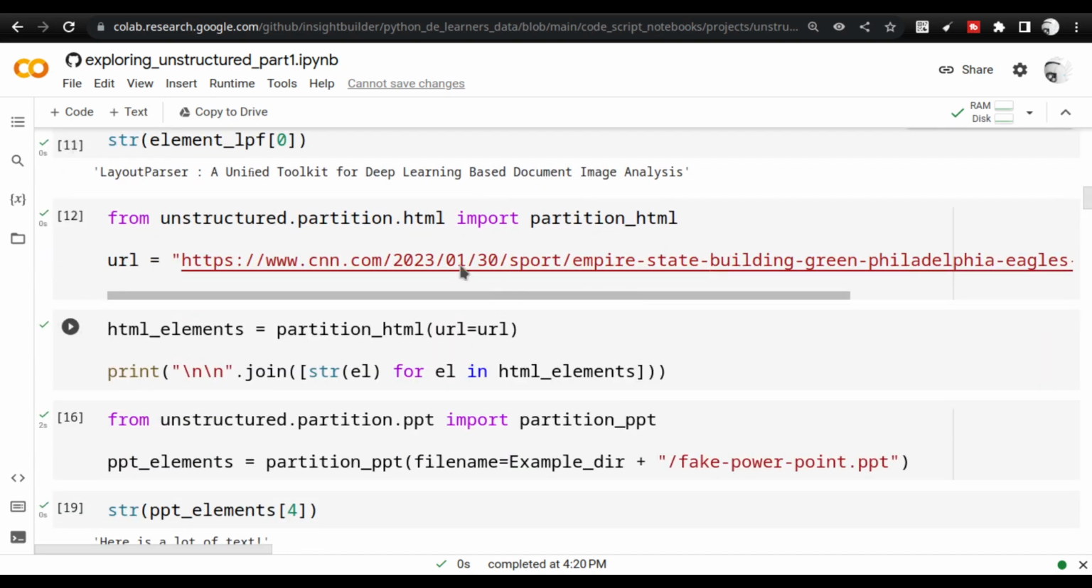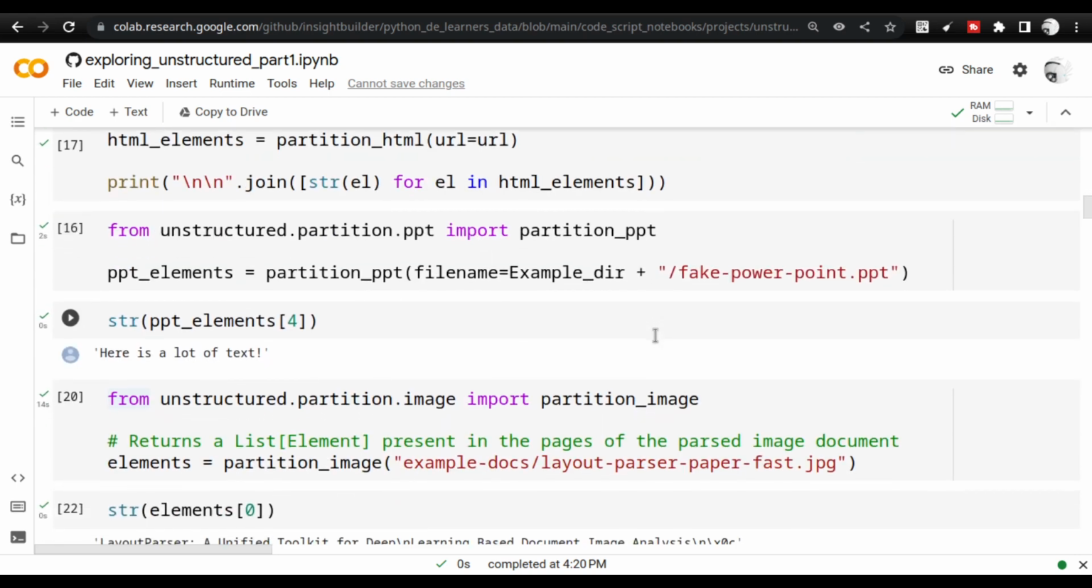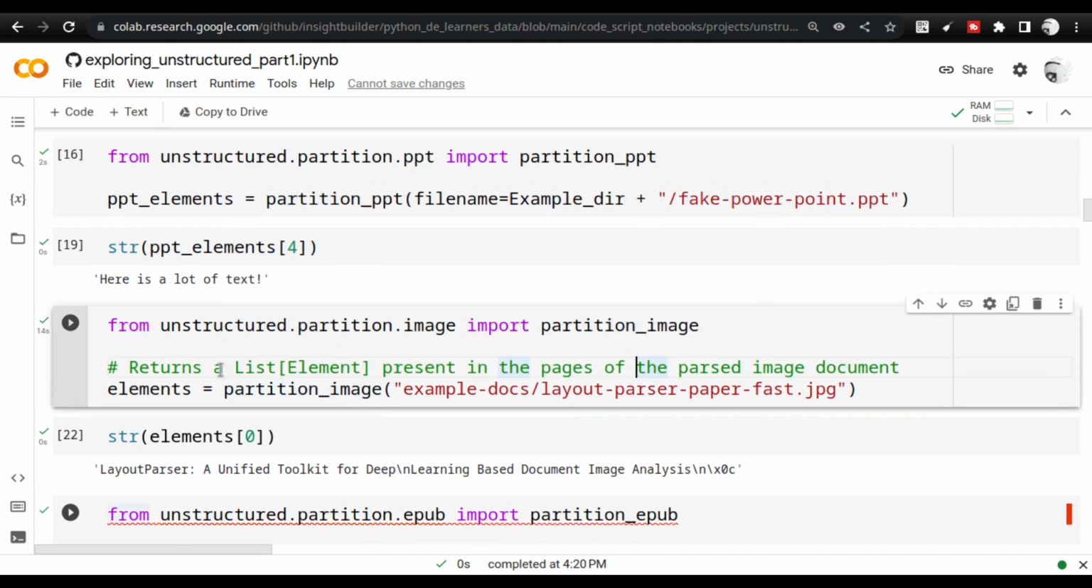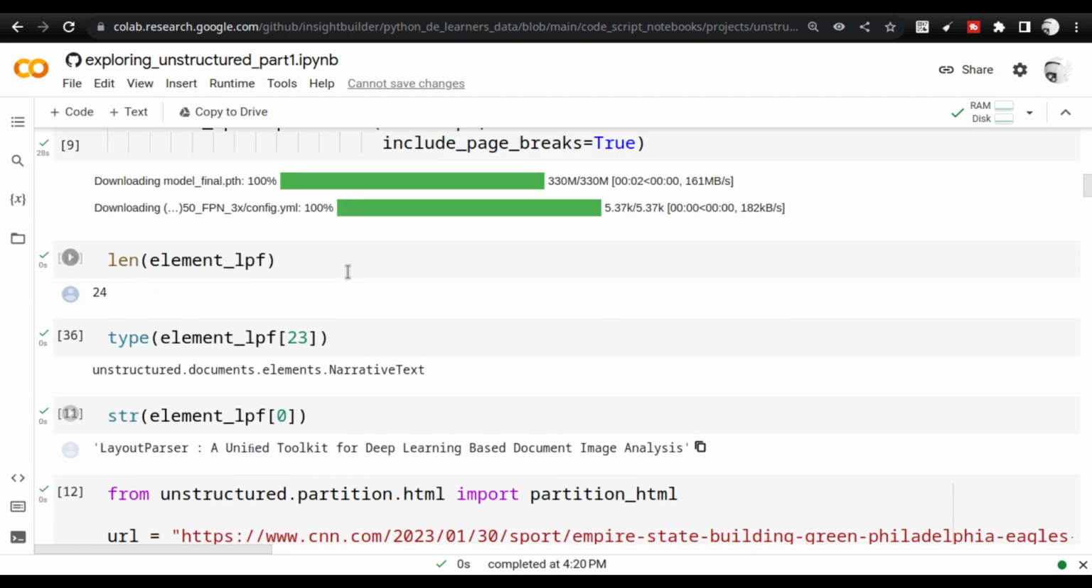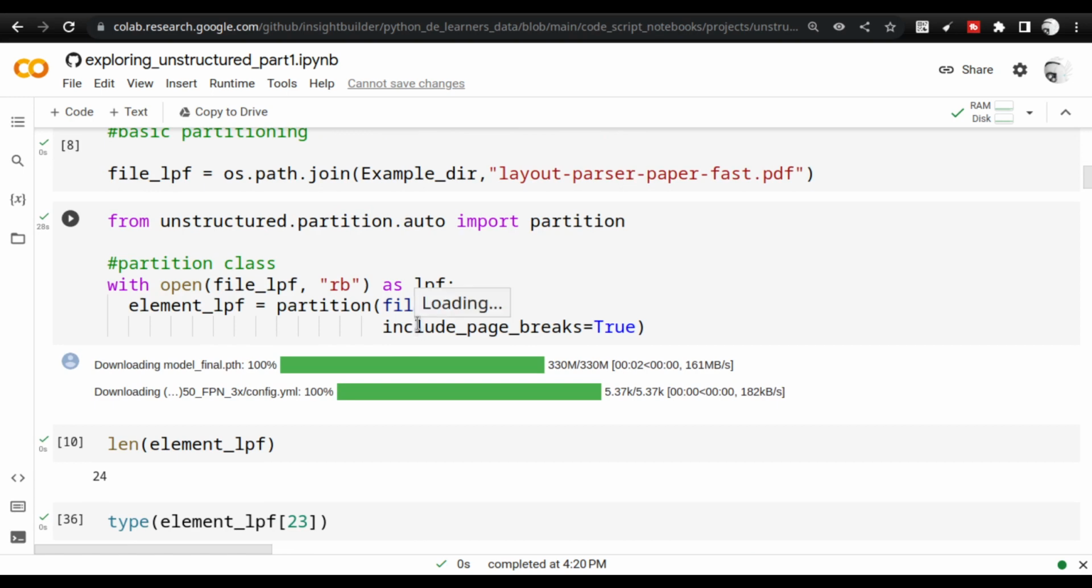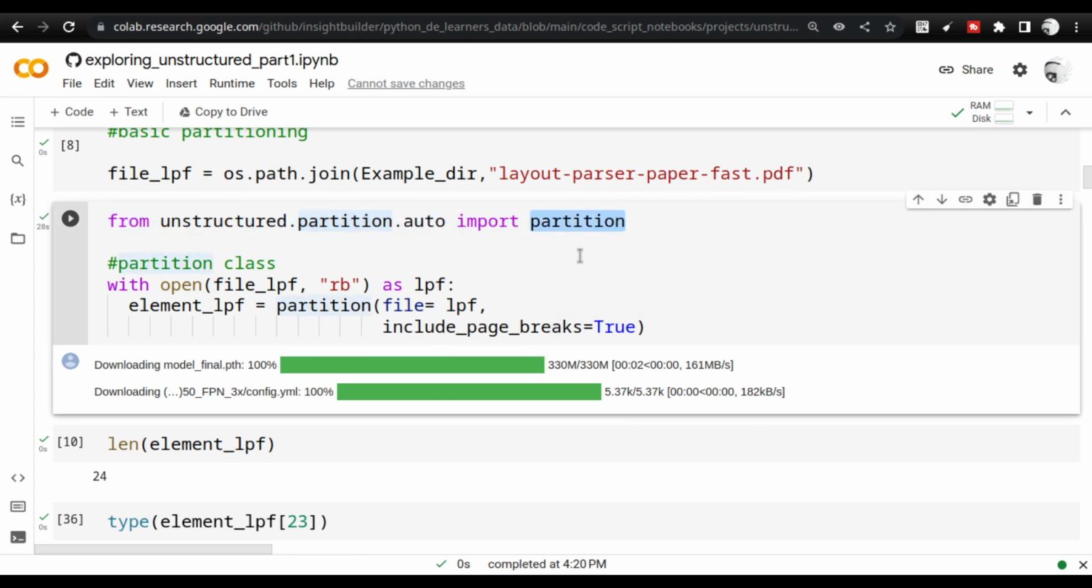I'm not going to explain each and every particular application here. HTML is there, presentation PPT is there, and image is there. Image is pretty important. For PDF, I did not tell anything. I just told partition and it selected everything. It found that this is a PDF file and that it has to use Detectron to do the OCR. It did everything by itself. I just called this partition function.